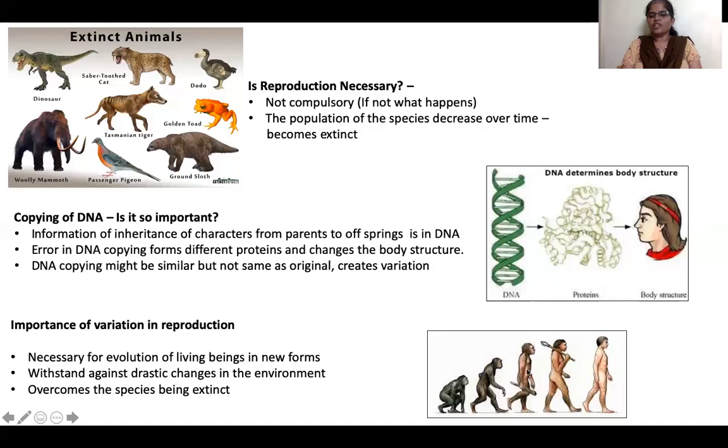Similarly, with change in environment or any other changes, resistant species get acclimatized and change accordingly and their life proceeds. Because of this variation, the species will not become extinct.